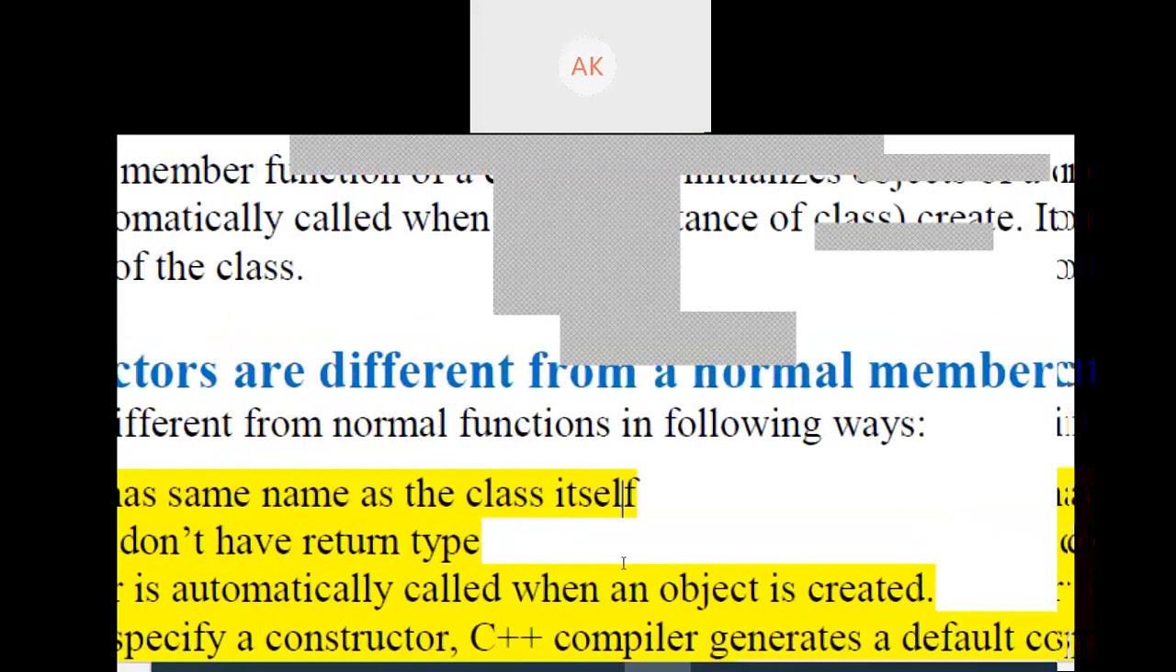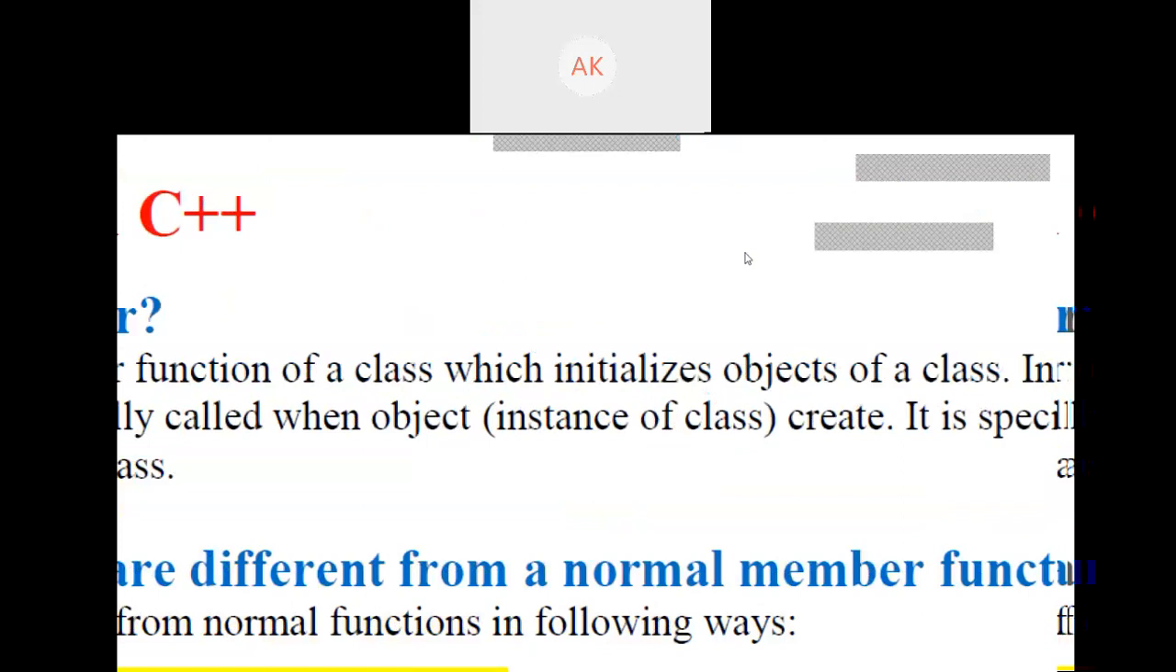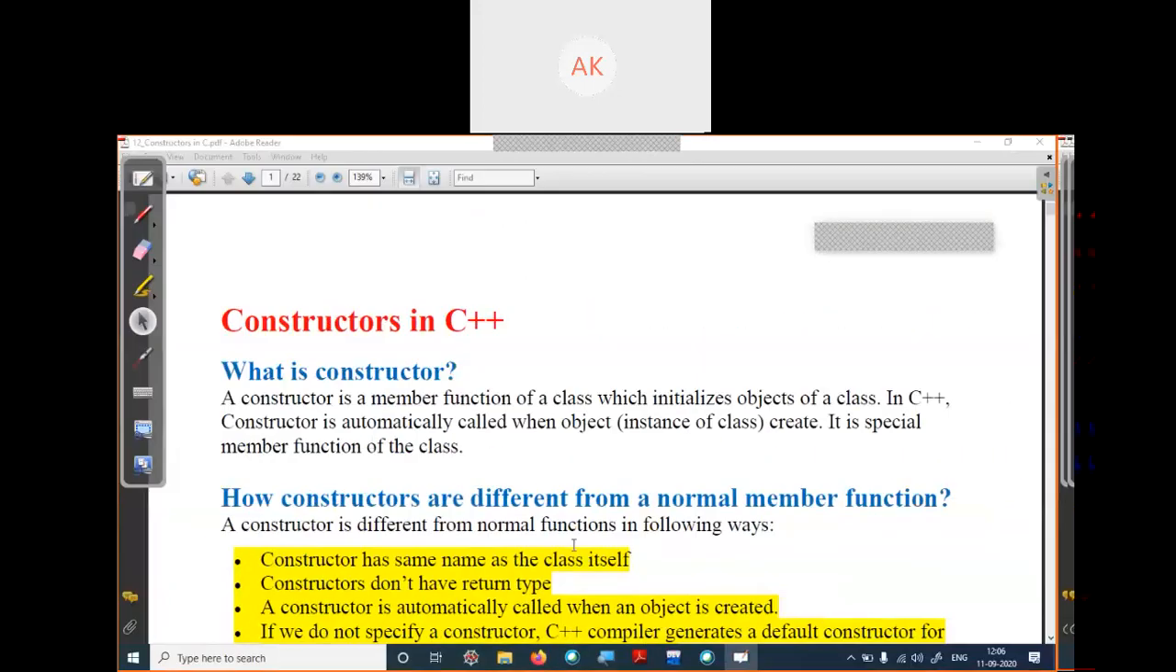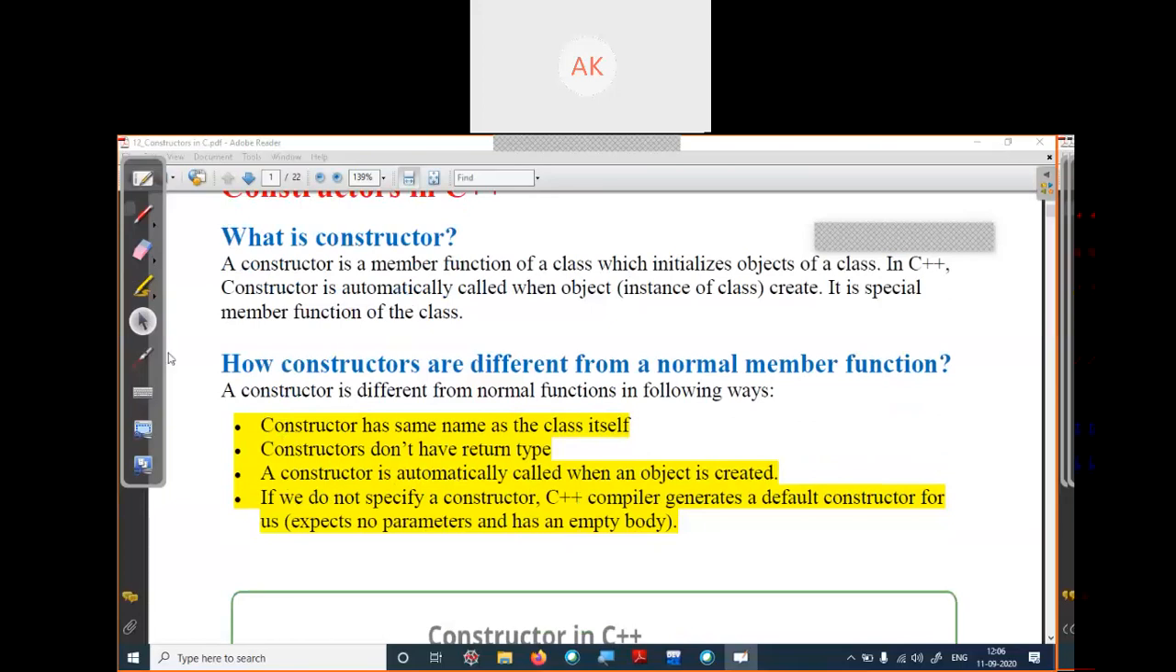So as we have discussed in the last class, constructor is a member function of your class which initializes objects automatically. When you create an object, it automatically initializes with some values. Okay, so there is some property of constructor, as the name of your constructor is the same as the class name. Constructor doesn't have any data type, even void.